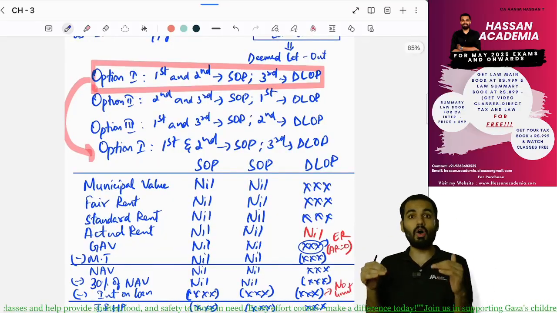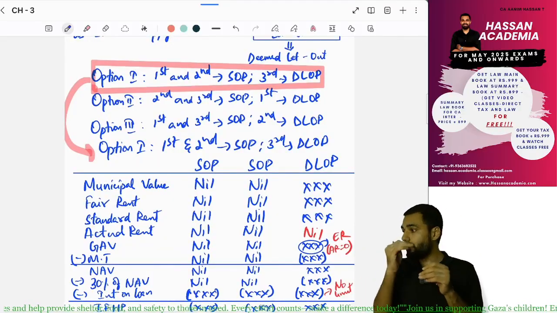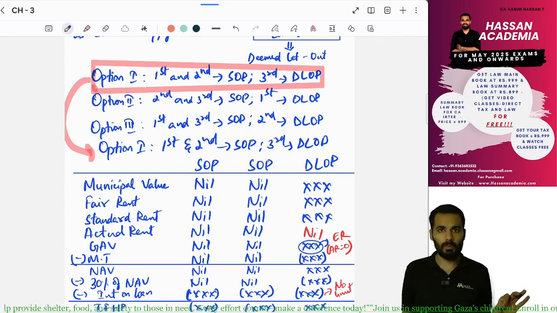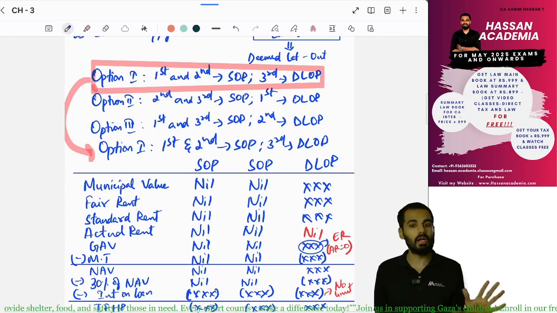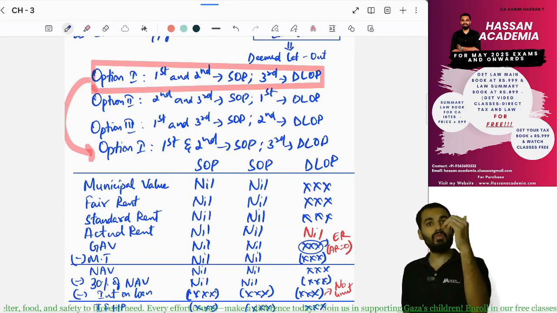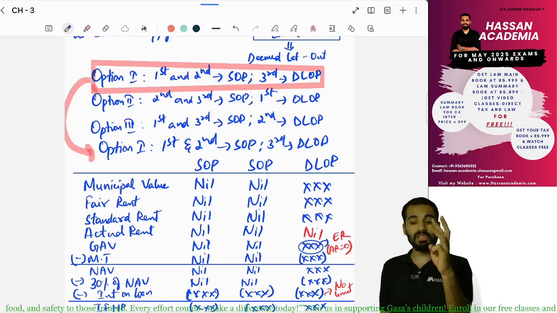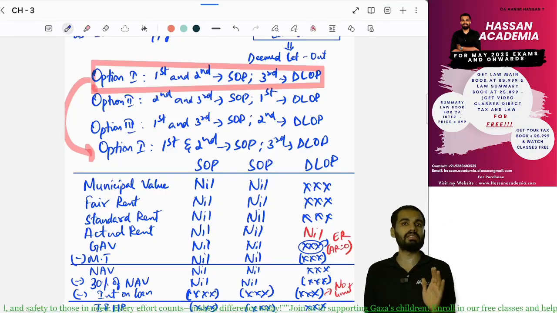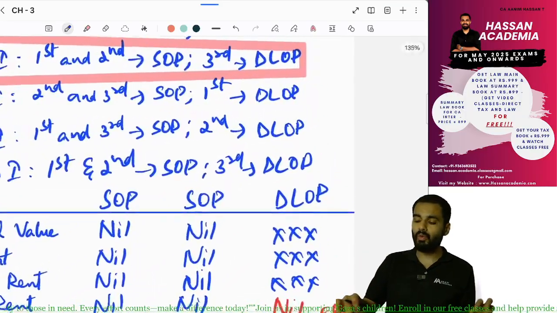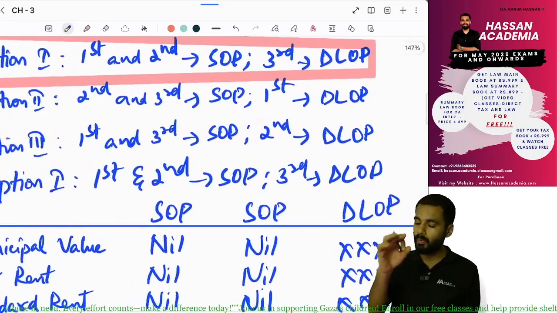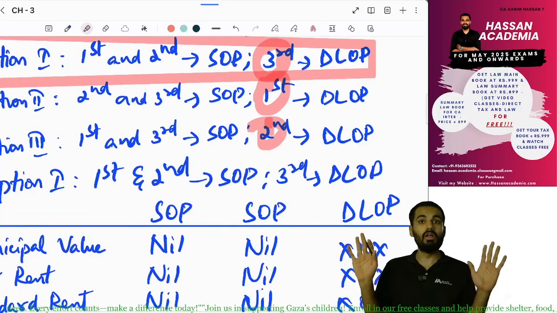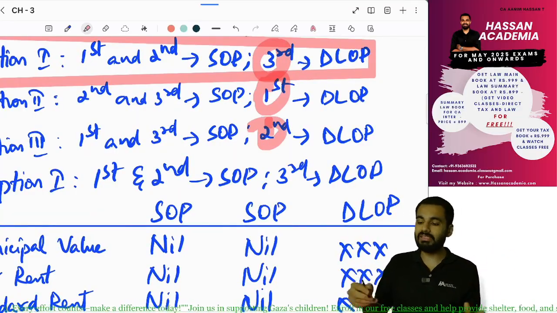We will do three options, in one sum itself. First option, we'll consider the first one and second one as self-occupied, and the third one as deemed let out. Option 2, second one and third one self-occupied, and the first one deemed let out. Option 3, first one and third one self-occupied, and the second one deemed let out. So why are we doing three options? See, there are three house properties, so each one in turn is considered as deemed let out.